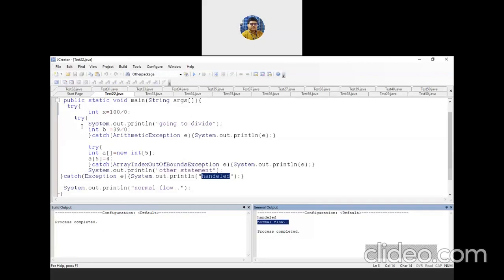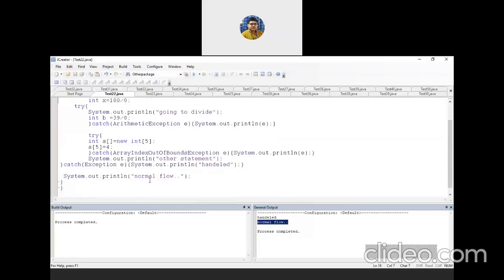So after execution of the catch block, it will not return again to that point. That is the point you need to note. After handling this exception, your program control will never go back to that point. It will flow to the next instruction. That's why your output is "normal flow". After "handled" gets printed, the output is "normal flow".